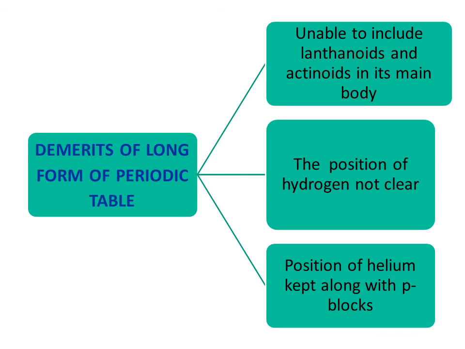First, it was not able to include the lanthanoids and actinoids in the main body. Second, the position of hydrogen is not clear. And third, the position of helium, which was kept in the p block elements, even though its electronic configuration puts it in the s block.